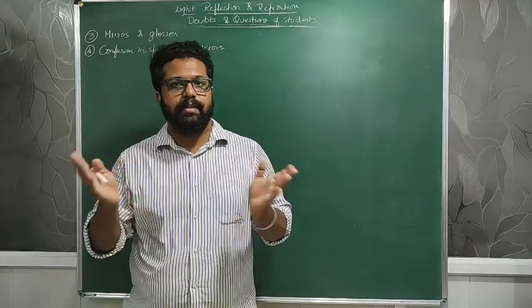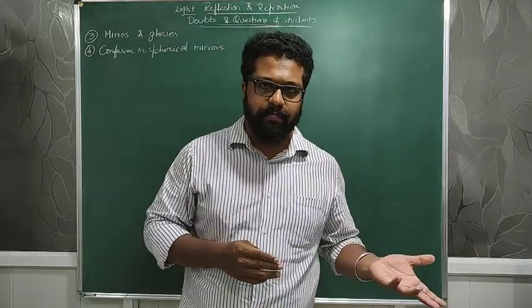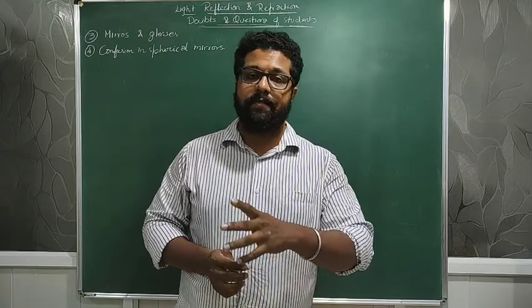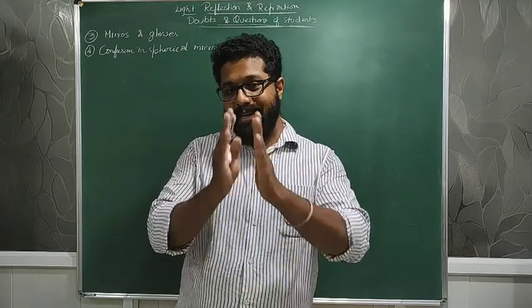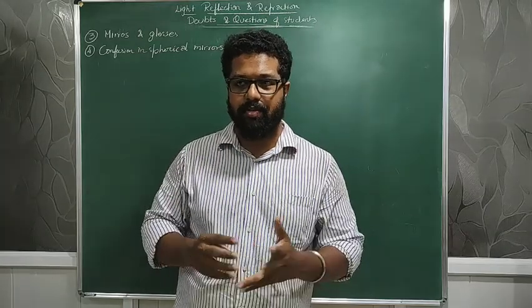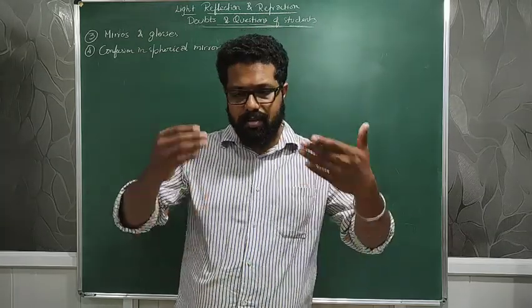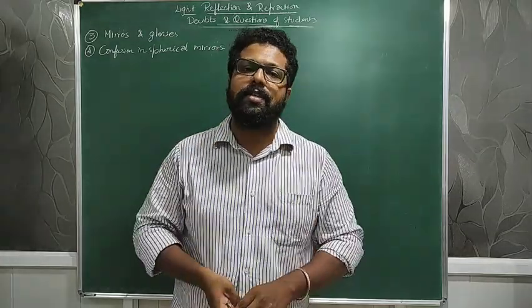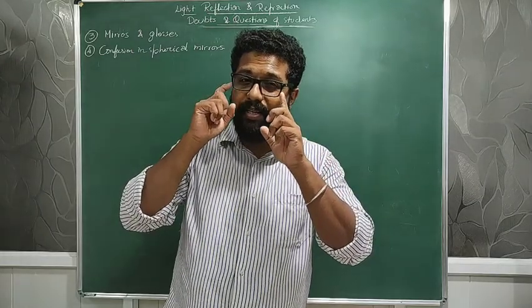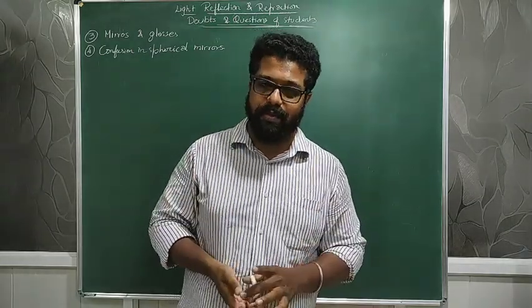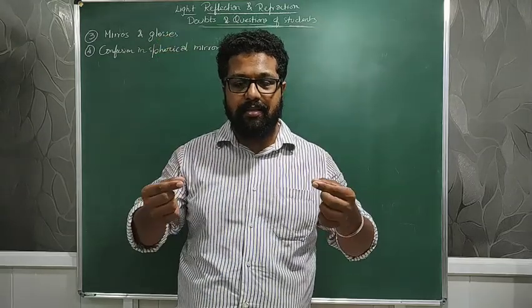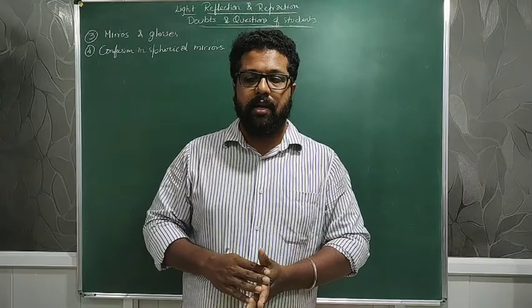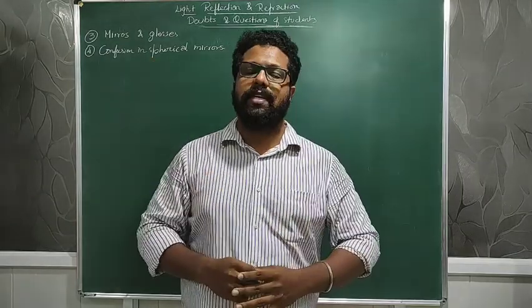Glass means it is completely transparent. Light will pass through it, and there is hardly any kind of reflection taking place. But refraction takes place through a glass. Like plain glass, not much refraction takes place. Suppose I keep a glass right in front of my eyes. These are the glasses I'm talking about. Yes, refraction is taking place in these glasses because these are lenses, to be more specific. If it was a proper plain glass, there is absolutely no refraction taking place. That means there is no bending of light. Light will come and go exactly in the same straight line.